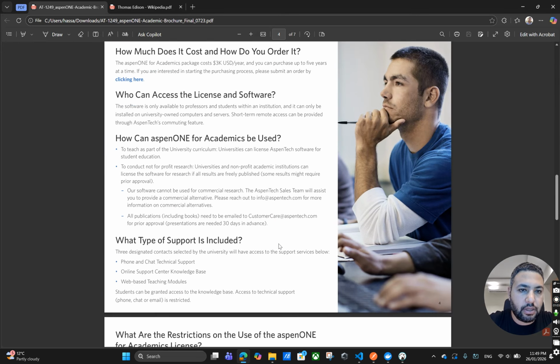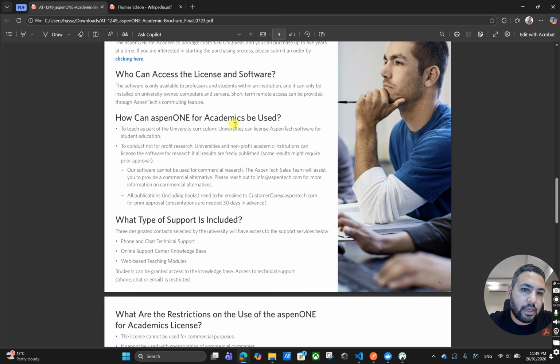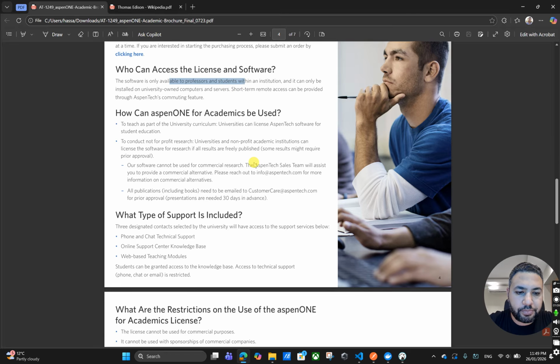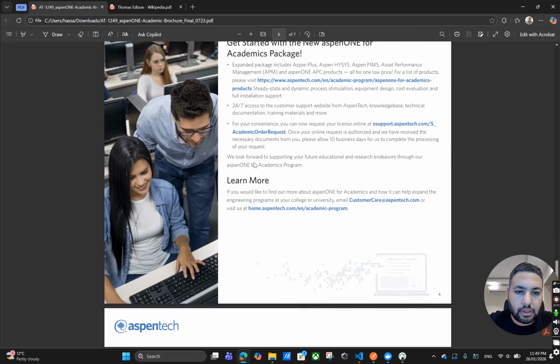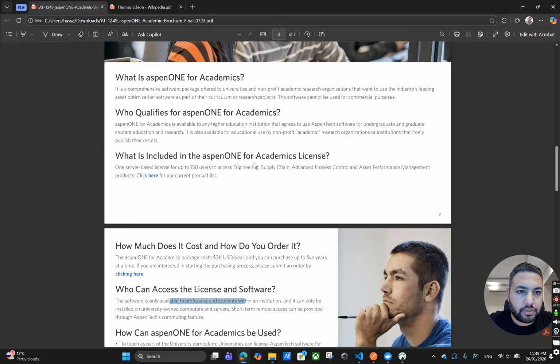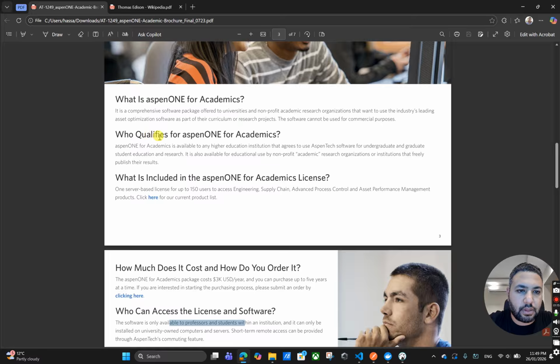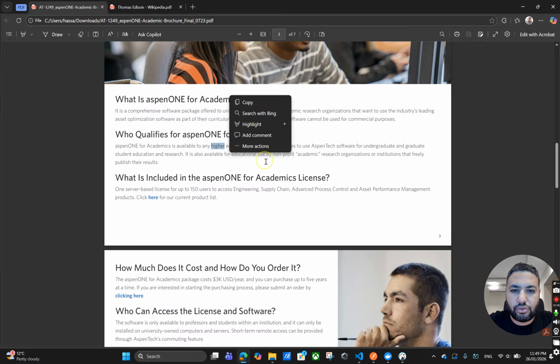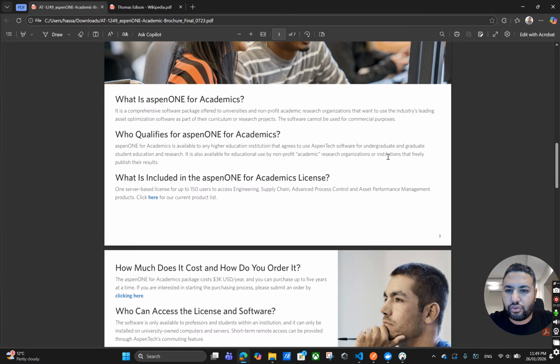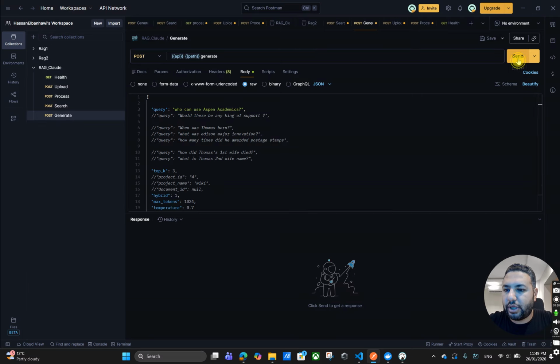So who can access this? We will find this here: professors, students. And we should find this also here: who is qualified for Aspen 1. Education institutions and those who are doing free work. So we should expect that our RAG system will be able to identify this.